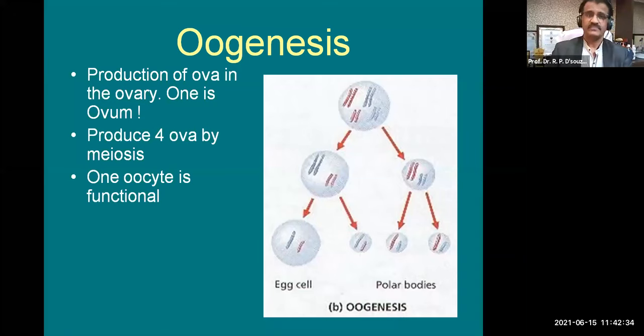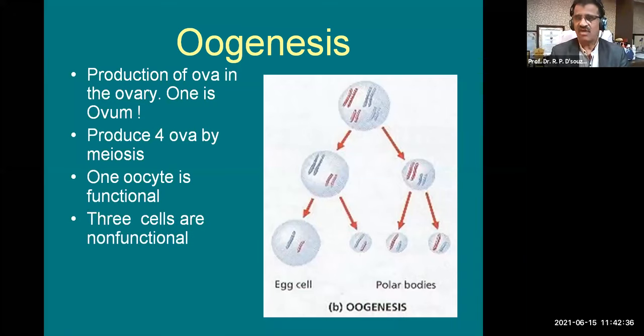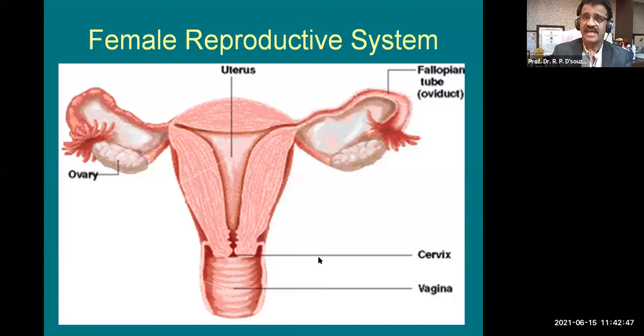Okay, so the 3 cells are non-functional, and we commonly call them polar bodies. They are known as polar bodies. Here you can see the image of the female reproductive system, and here you can see the ovary. The ovary is closely related to the fallopian tube or uterine tube, and you can see the fimbriae here, and you can see the ampulla of the fallopian tube where fertilization takes place. And these are the other parts of the uterus which are required for embryology further.